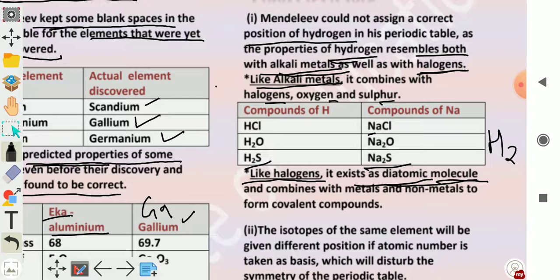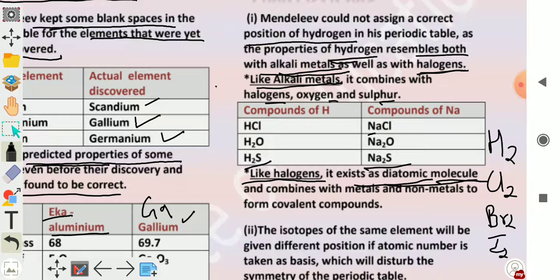Similarly, for halogens, the formula of chlorine is Cl2, bromine is Br2, iodine is I2. So all these halogen non-metals, chlorine, bromine, iodine, are diatomic like hydrogen.